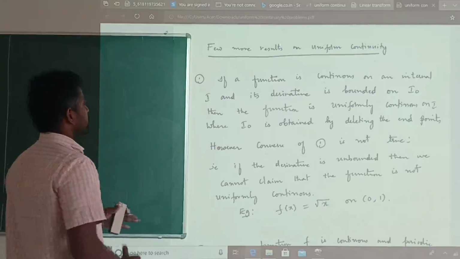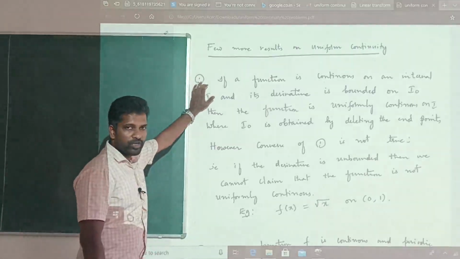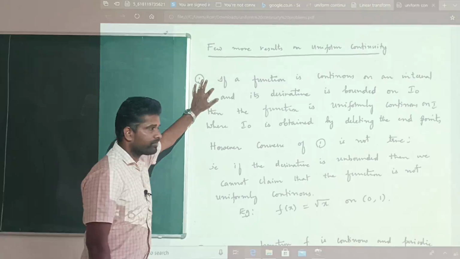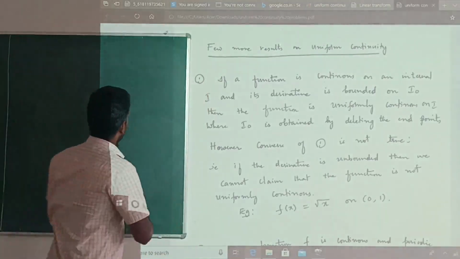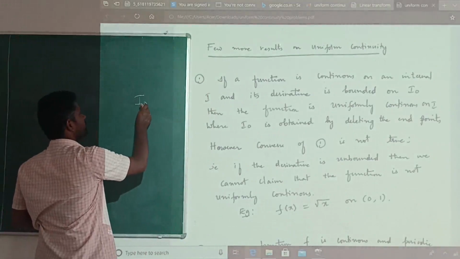The first remark reads as this: consider a function continuous in an interval I, and you find the derivative in the interval I naught. What is this I naught?